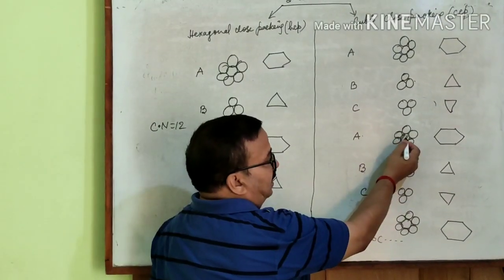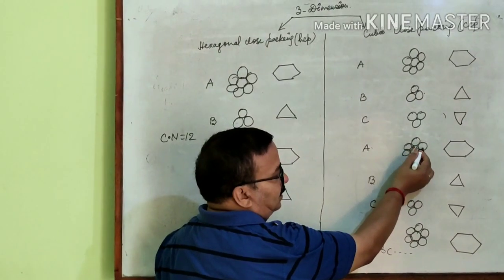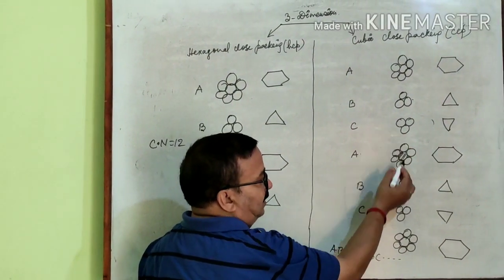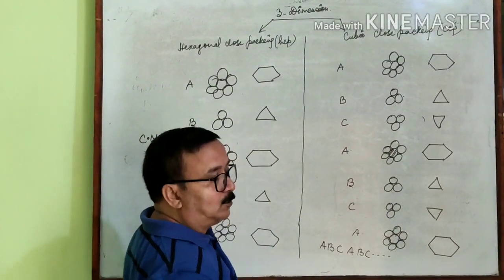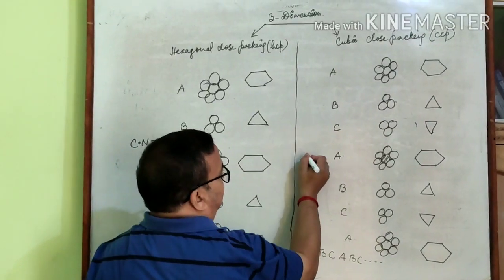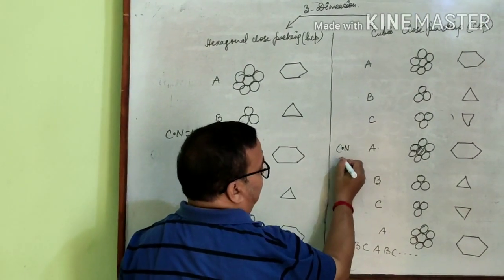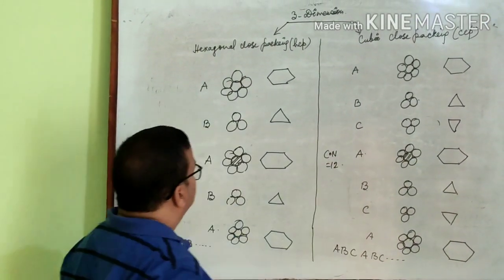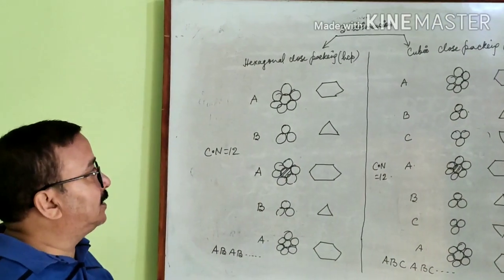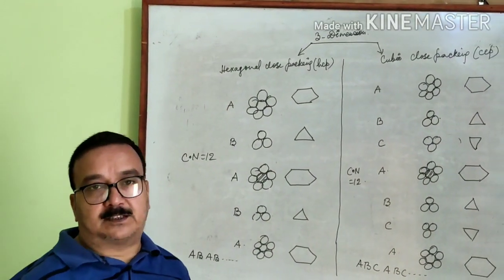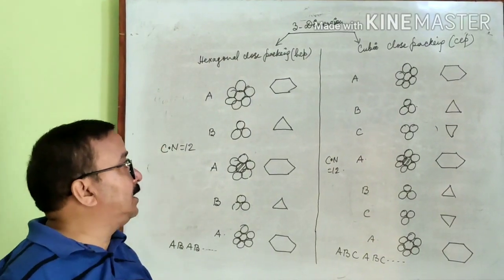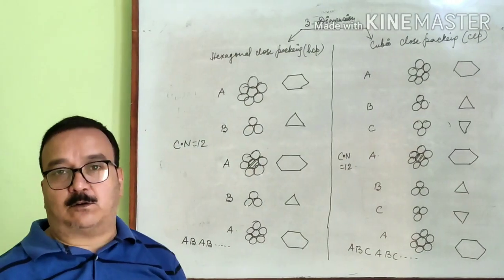So this sphere is in contact with 6 plus 3, 9, plus 3, 12. So coordination number is 12. So remember here that the coordination number of a sphere, of a particle in cubic close packing, is always 12.